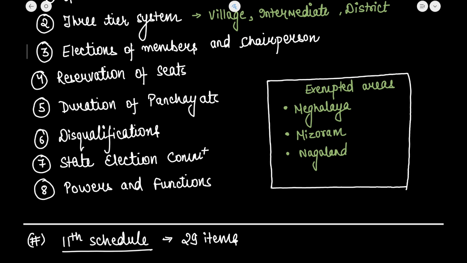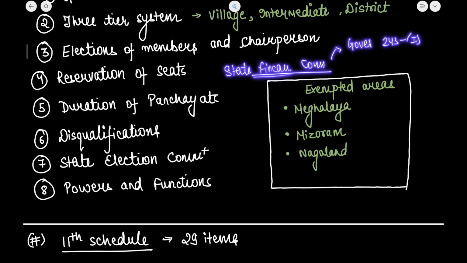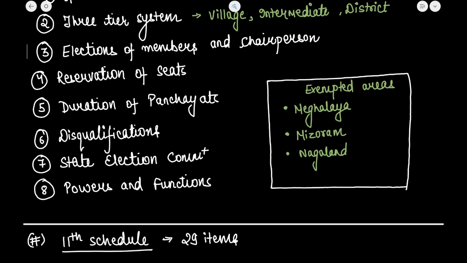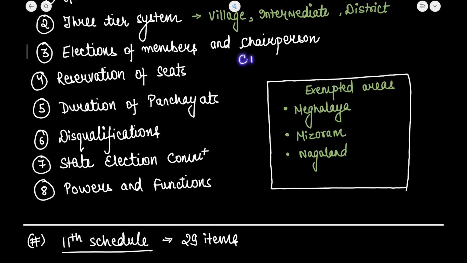Okay. Now there is also a provision for the appointment of a State Finance Commission, which is constituted by the governor of the state under Article 243I, which is assigned the role of determining the financial position of the panchayat. However, there is a provision that the Central Finance Commission, which is constituted under Article 280, also recommends provisions and augments funds for the panchayats of the country.